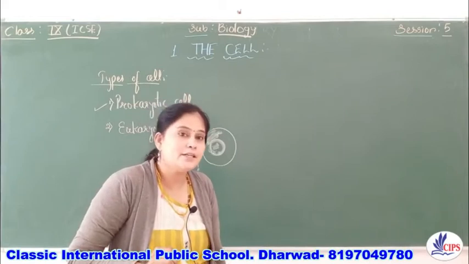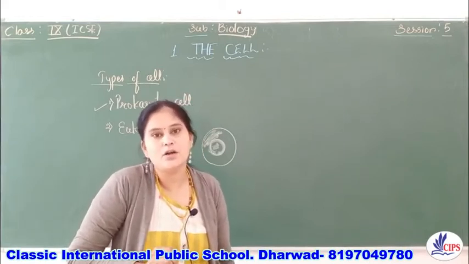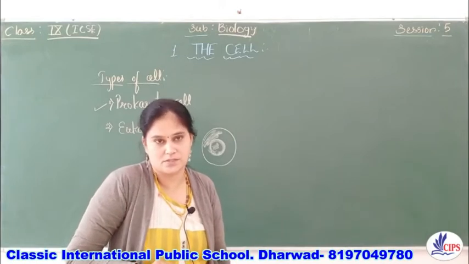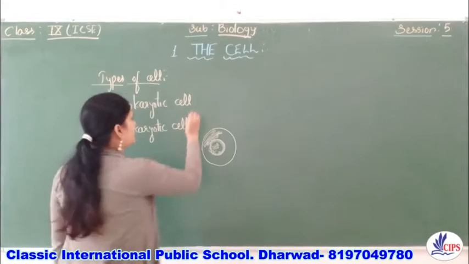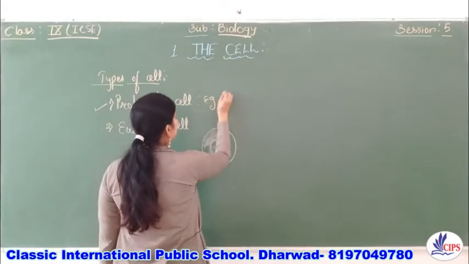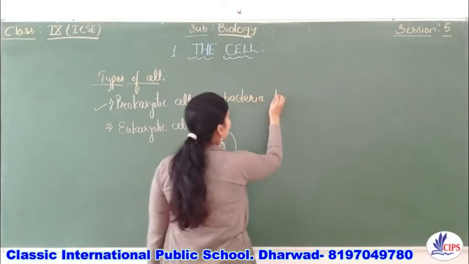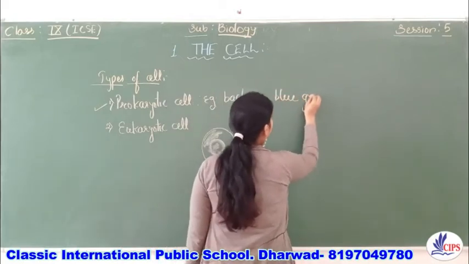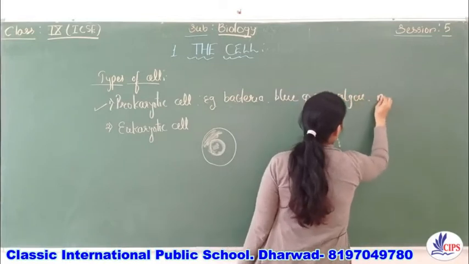These prokaryotic cells are present in lower organisms like bacteria and blue-green algae, and even in mycoplasma.